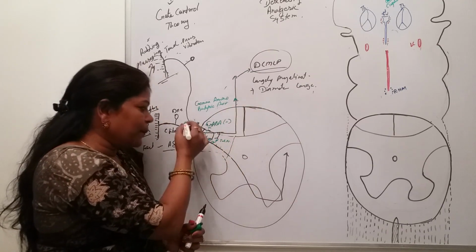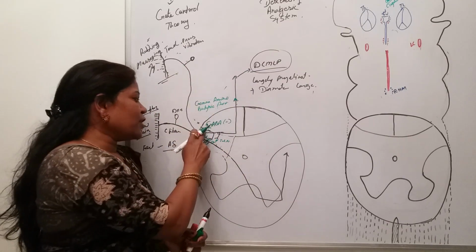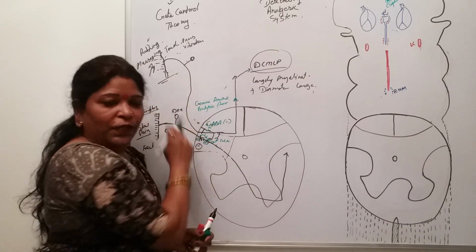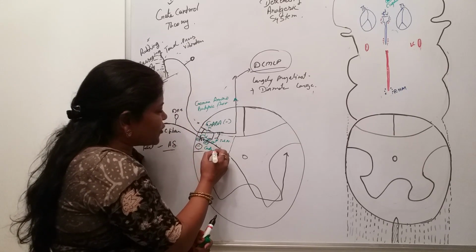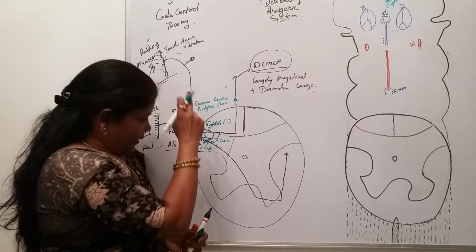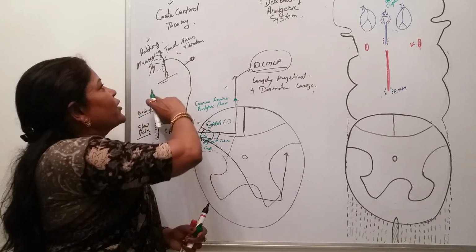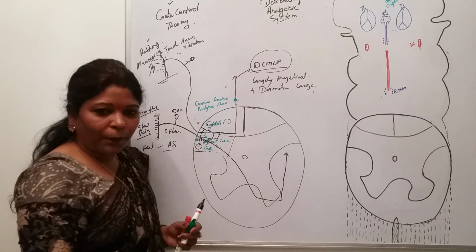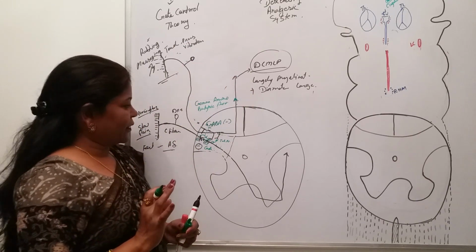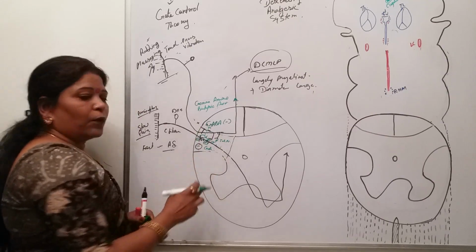They will inhibit the transmission of the pain impulses. That means there is only one way through this gate. Where is the gate? The gate is present in Rexed lamina 2, where the gate is closed for the transmission of pain once there is stimulation of the touch and pressure receptors, whenever you are rubbing or massaging the painful area. Isn't it? So this is how the gate control theory works.